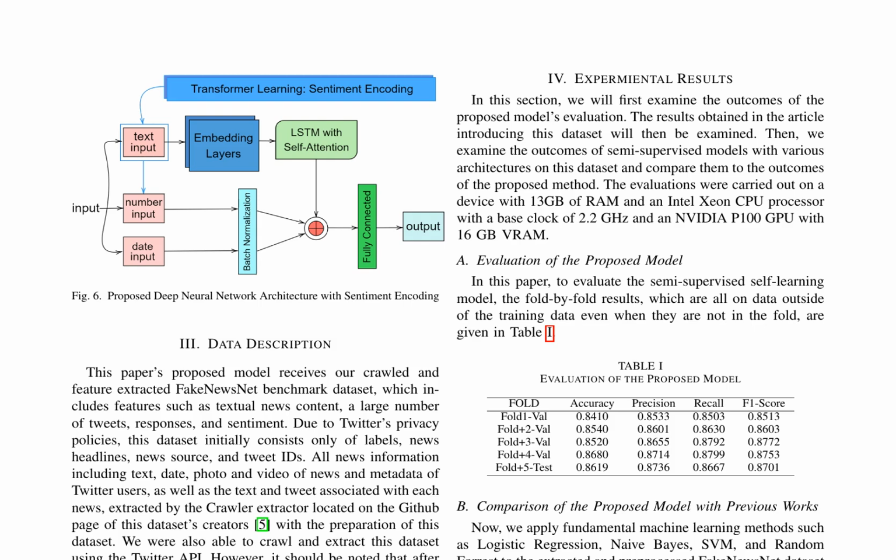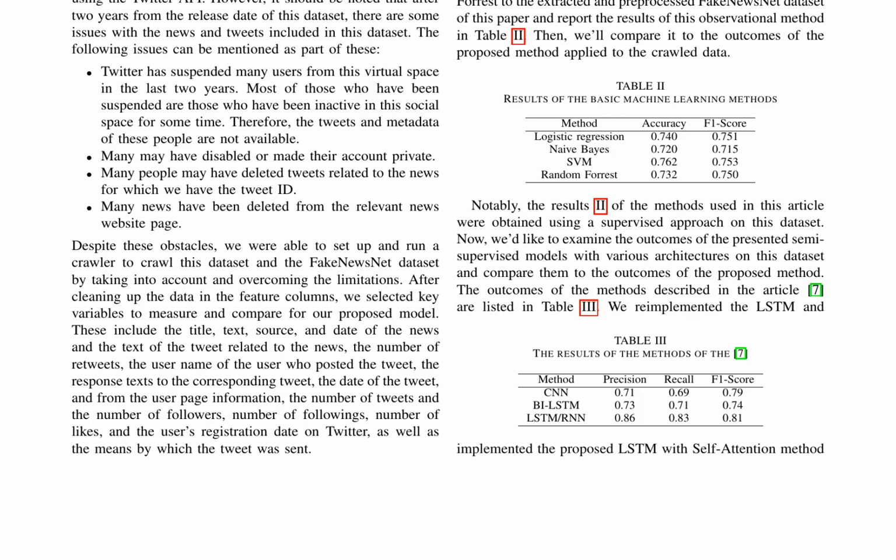Due to Twitter's privacy policies, the dataset initially consists only of labels, news headlines, news sources, and tweet IDs, which were crawled and extracted using a Twitter API and a crawler extractor. The proposed model's architecture is based on a deep neural network with sentiment encoding, which incorporates features such as the title, text, source, and date of the news, as well as the text of the tweet, the number of retweets, and the user's Twitter registration date.